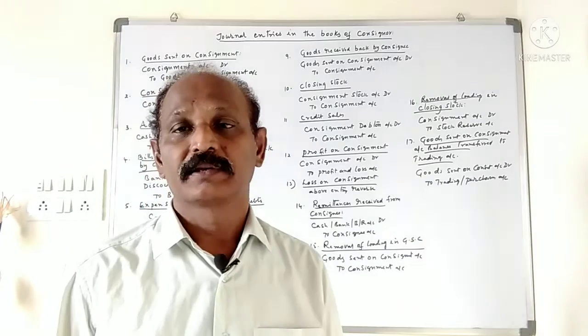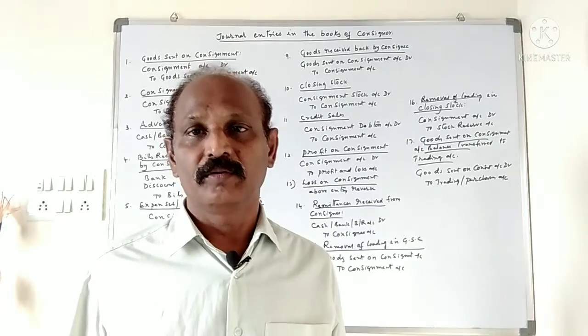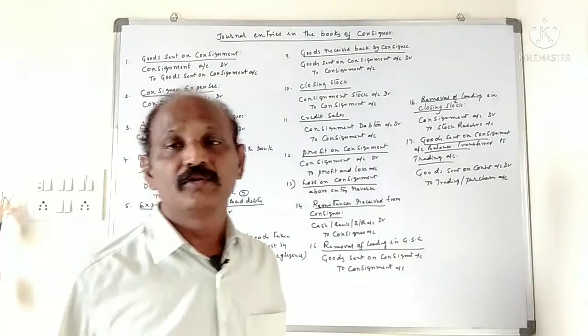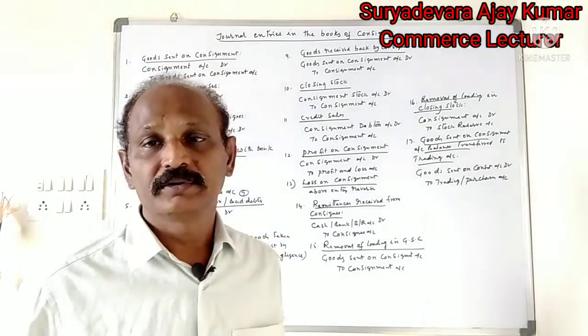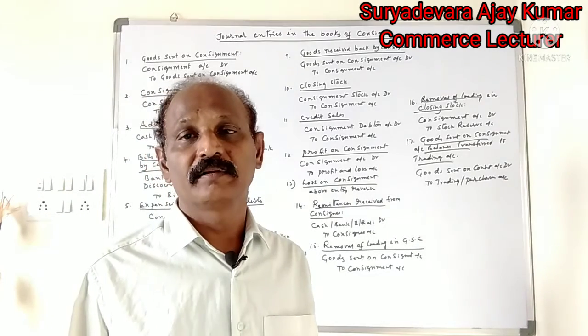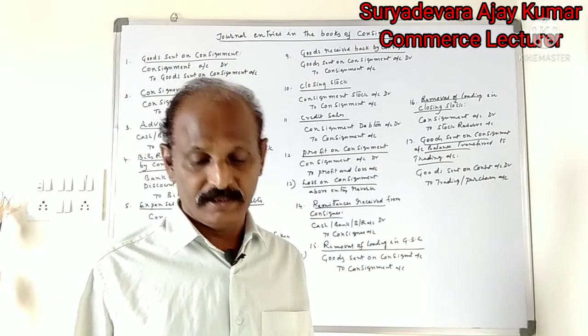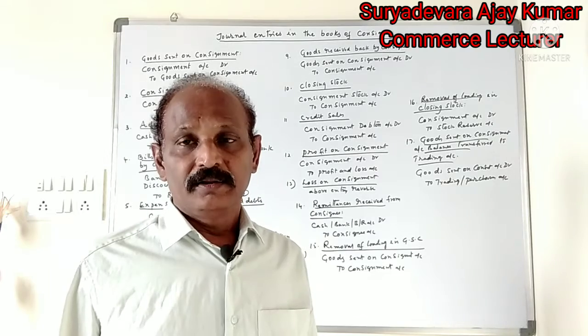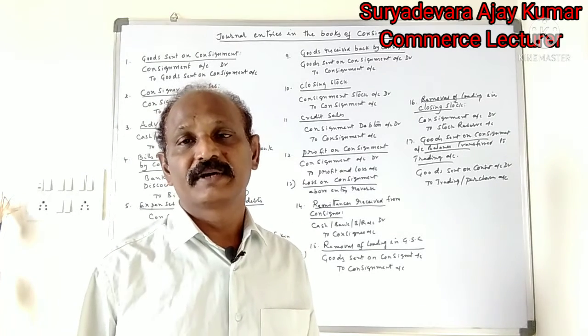Today's class is a continuation of consignment account. There are two parties in consignment account: one is the consignor, the second one is the consignee. Journal entries in the books of the consignor.